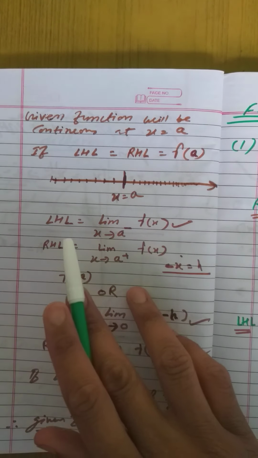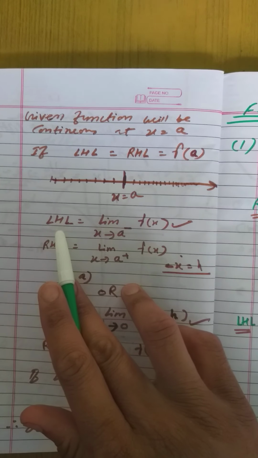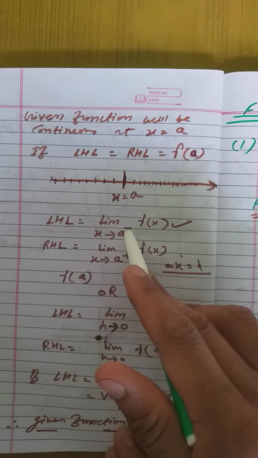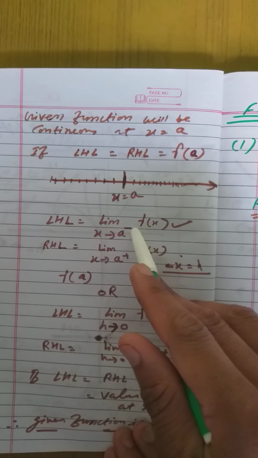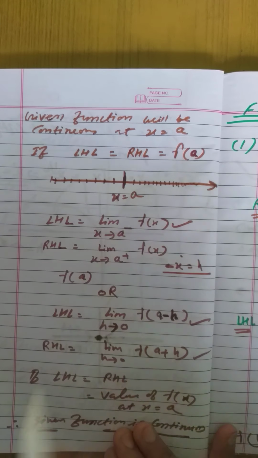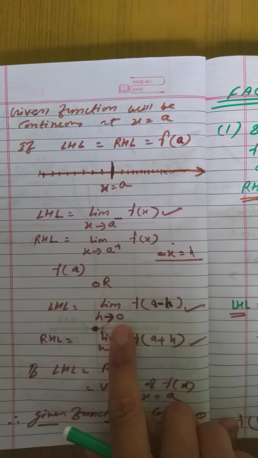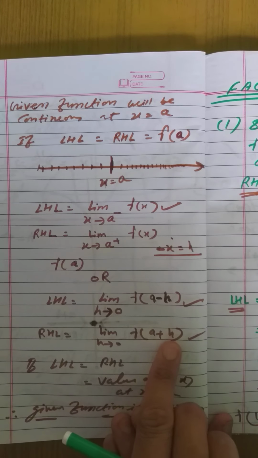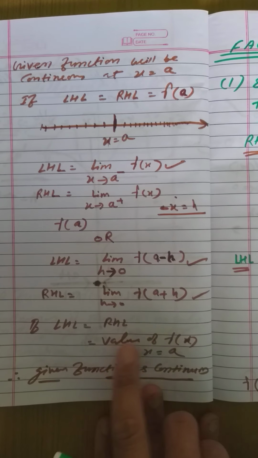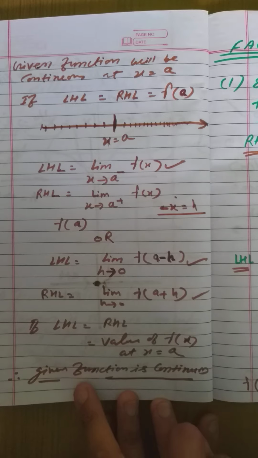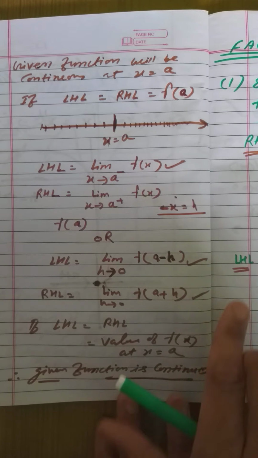We can write it like this: left hand limit equals limit x tends to a negative of f(x). A negative means this is the sign of left hand limit. Right hand limit equals limit x tends to a positive of f(x). Or left hand limit equals limit h tends to 0 of f(a minus h), and right hand limit equals limit h tends to 0 of f(a plus h). If left hand limit equals right hand limit equals the value of the function at x equal to a, therefore the given function is continuous.